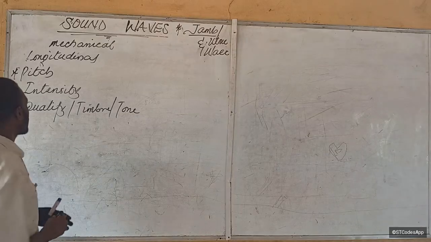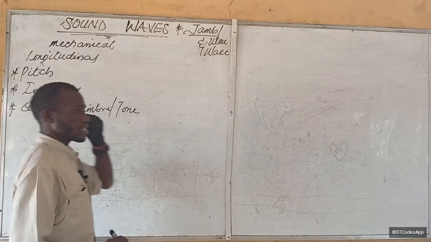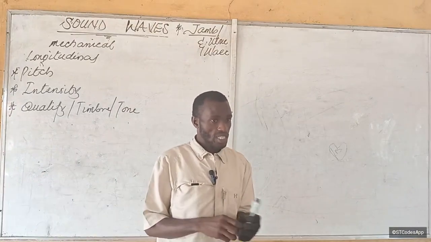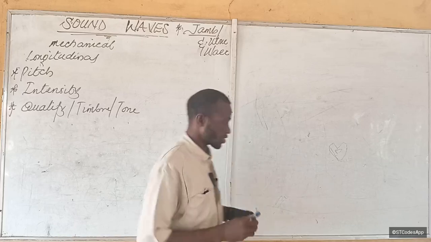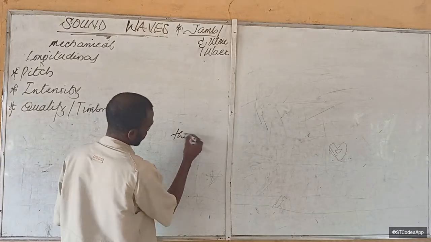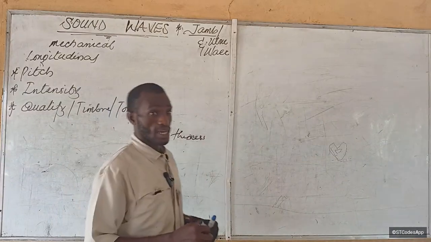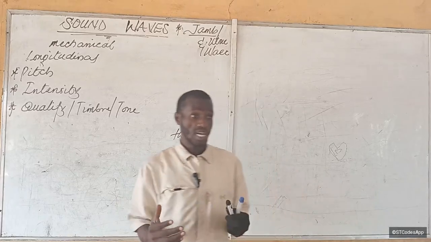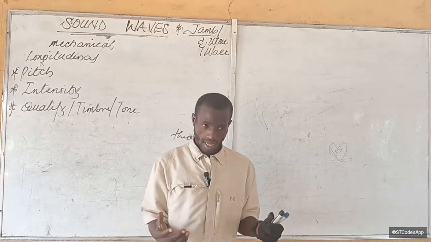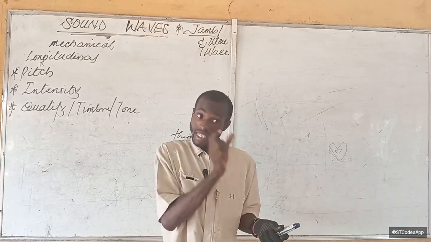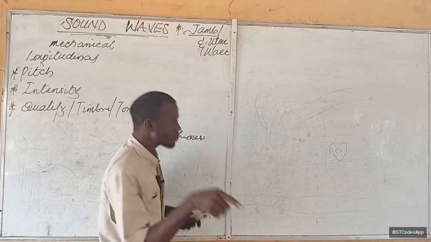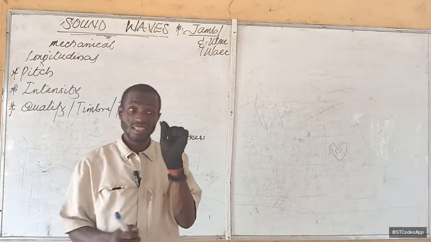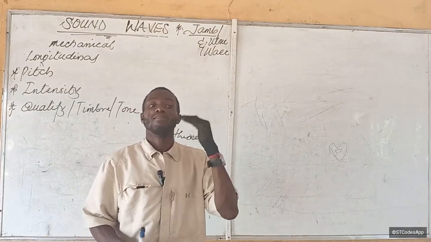All right. Now, what is the pitch of sound? The pitch of sound is basically the thinness of the sound. So for example, if a girl speaks now, how do you differentiate? You can differentiate between a girl's voice and a man's voice, right? Why? One is deep. So the one that is deep is going to have a low pitch, and the one that is thin is going to have a high pitch.